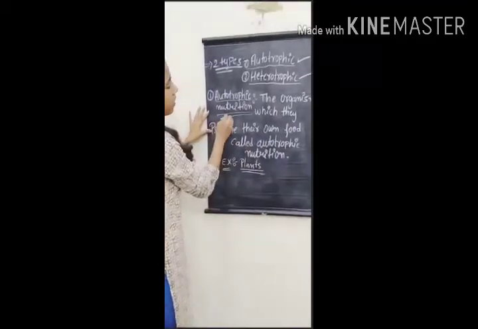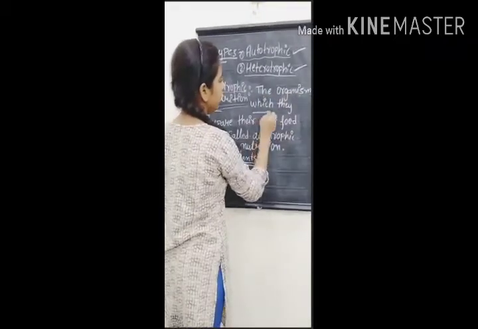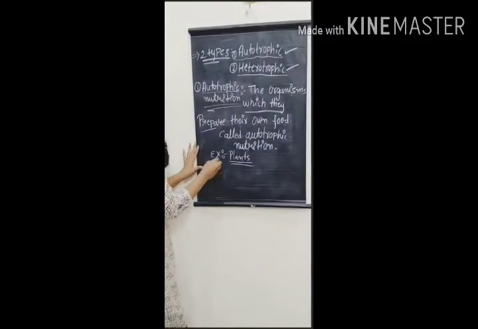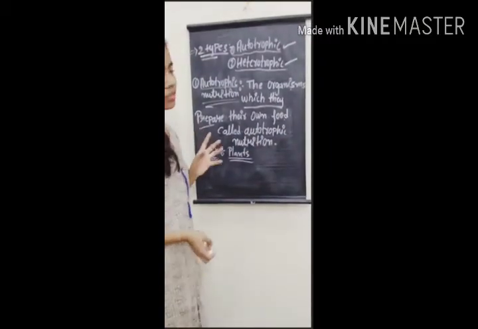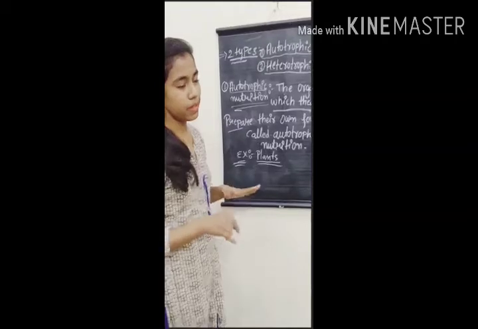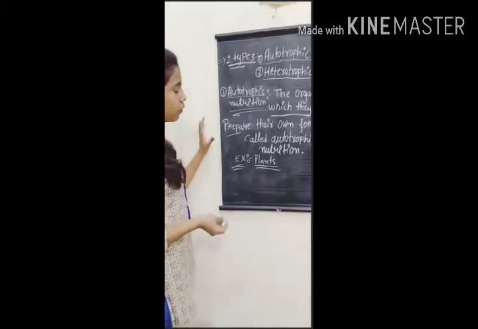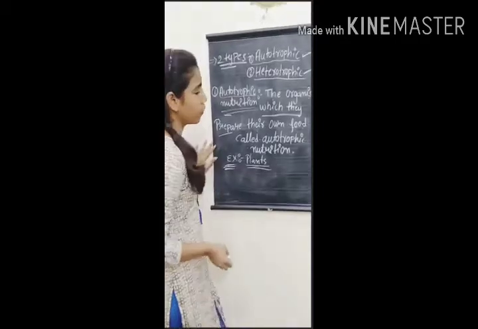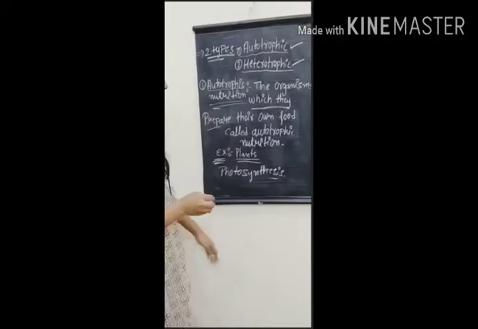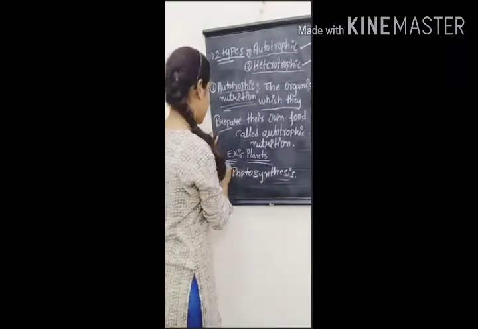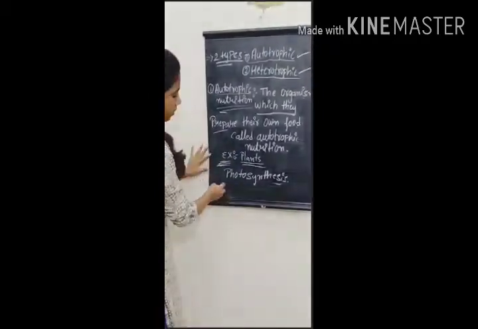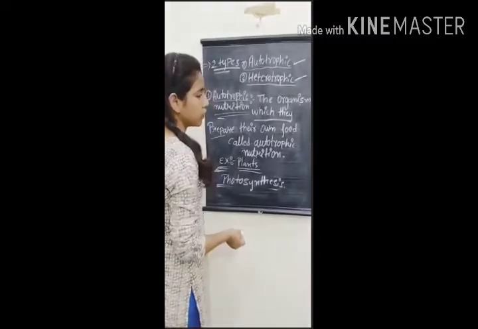What is autotrophic nutrition? Autotrophic nutrition is nothing but organisms which prepare their own food. Example: we have taken plants here. Autotrophic organisms prepare their own food and do not depend on other organisms. Plants prepare their own food by the process of photosynthesis, right? You know what photosynthesis is: the process by which plants prepare their own food in the leaf.